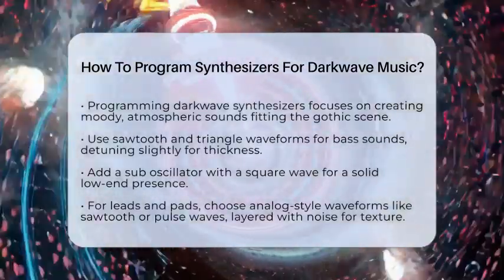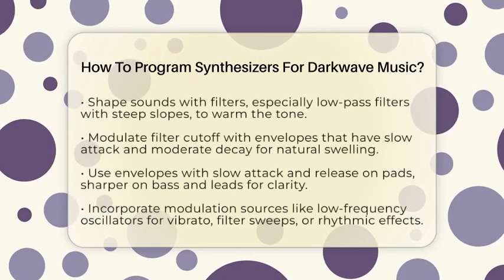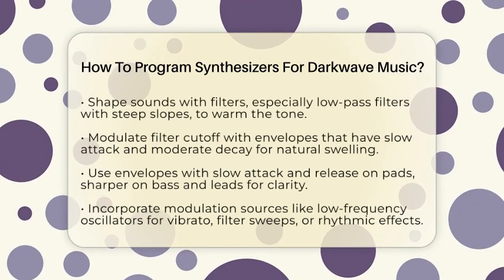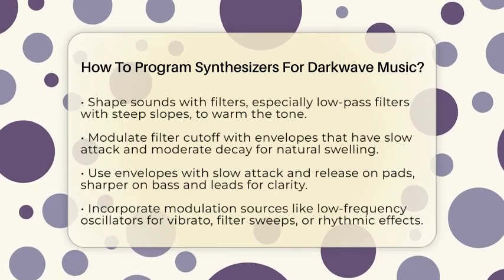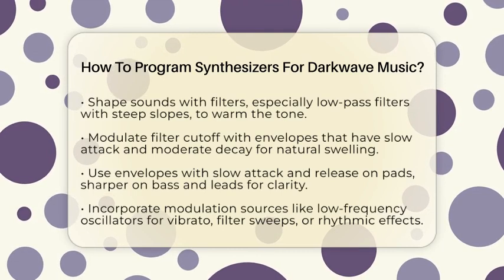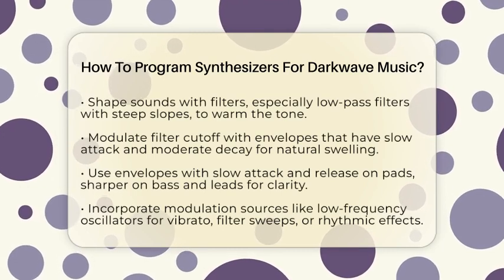Next, shape your sound with filters. A low-pass filter with a steep slope, like 24 decibels per octave, helps remove high frequencies and makes the sound warmer. Modulate the filter cutoff with an envelope that has a slow attack and moderate decay. This makes the sound swell and fade naturally, adding movement.